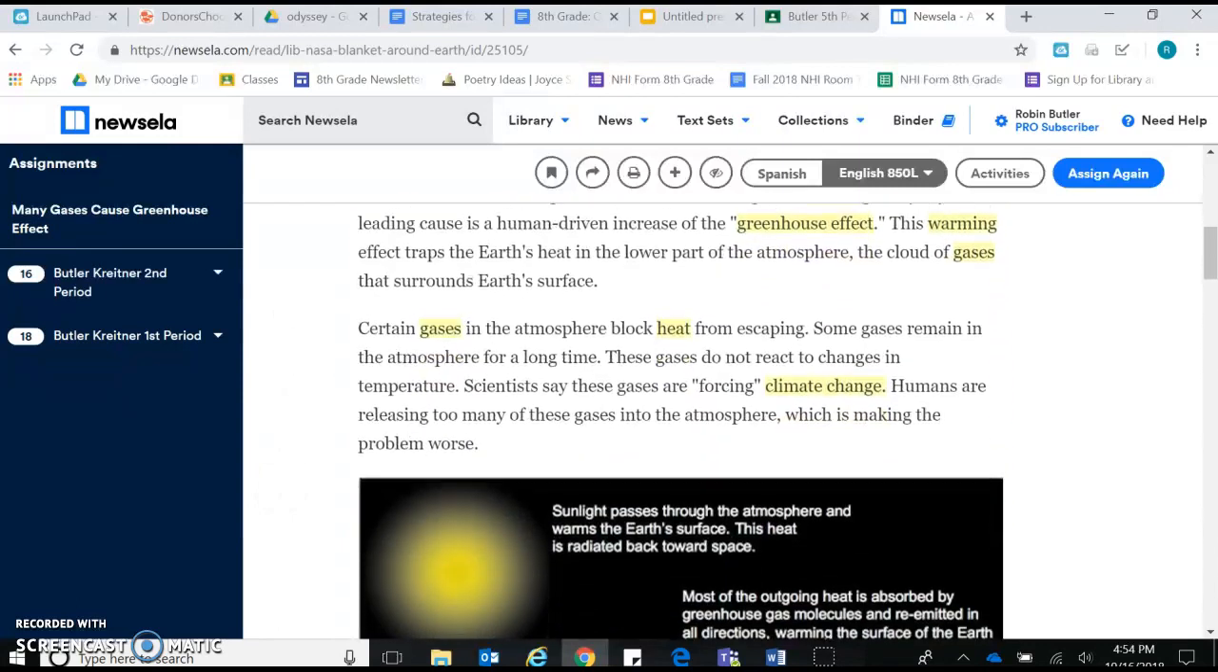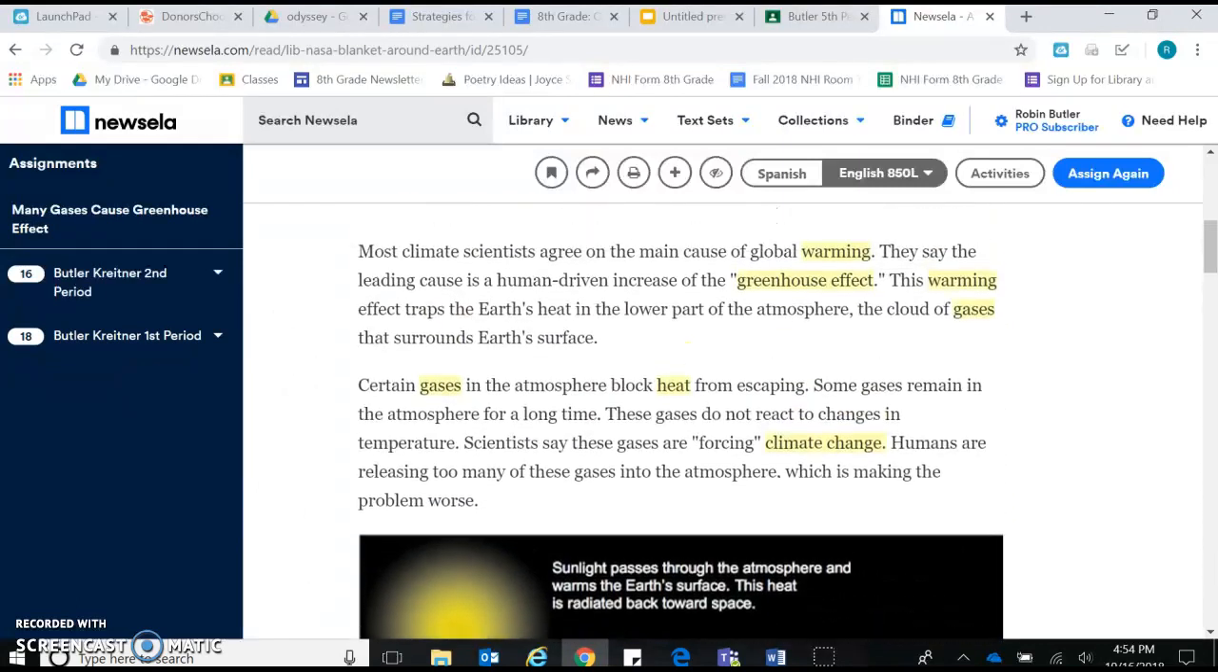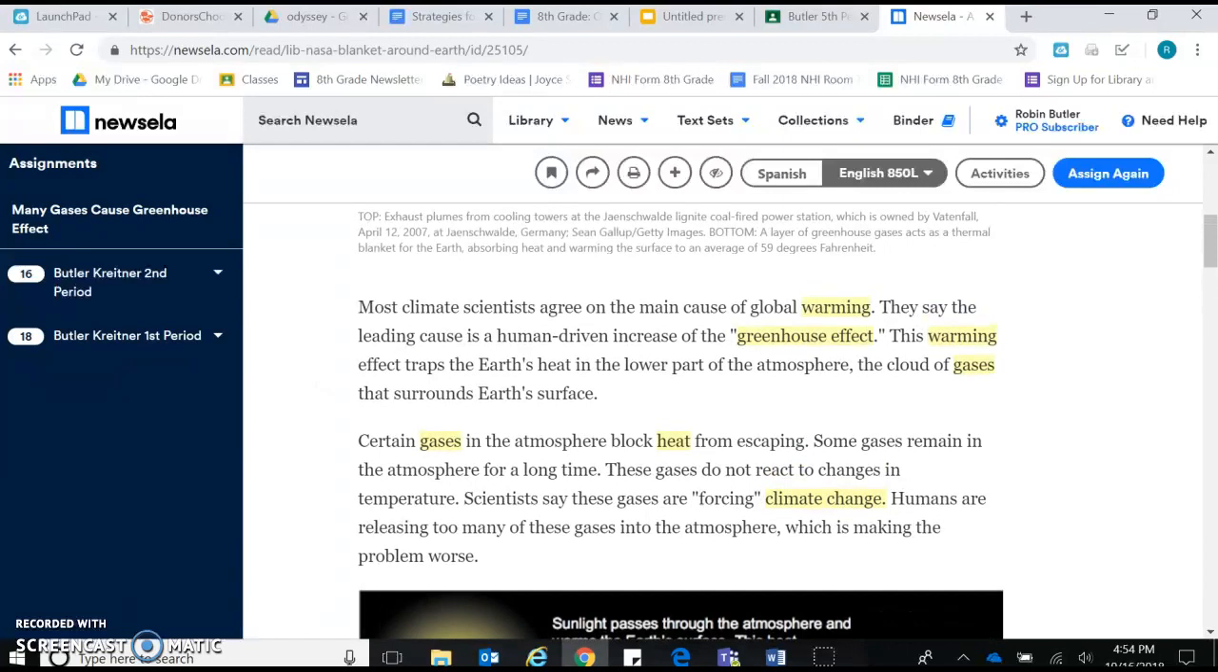So we finished the first section about the gases, and we noticed that words that repeated were global warming, greenhouse effect, warming came up again, gases, heat, climate change.